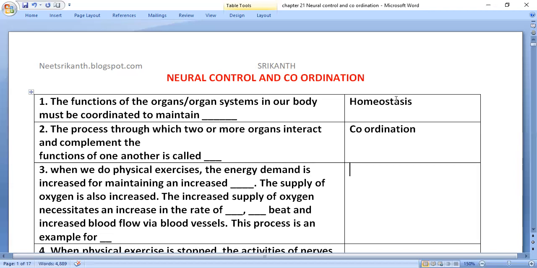When we do physical exercises, the energy demand is increased for maintaining an increased muscular activity. The supply of oxygen is also increased. The increased supply of oxygen necessitates an increase in the rate of what? Respiration and heartbeat and increased blood flow via blood vessels. This process is an example of the coordination process.